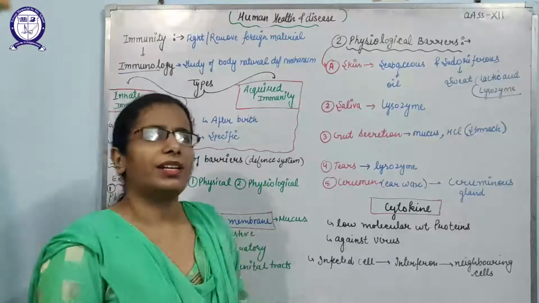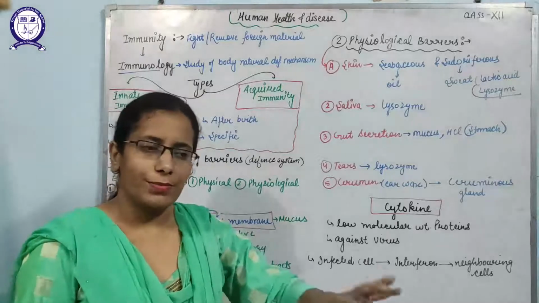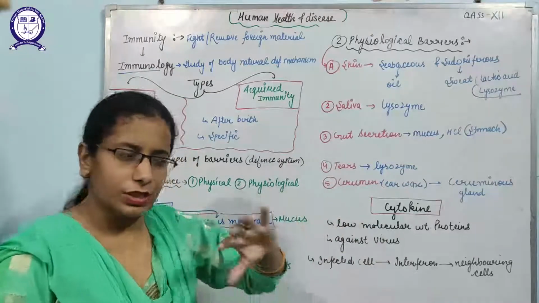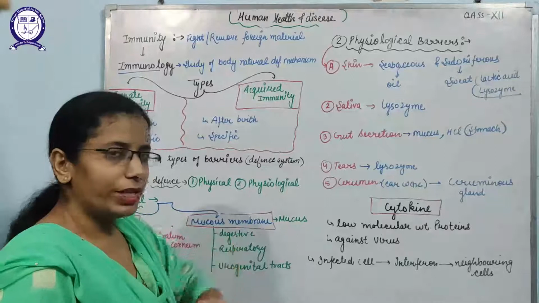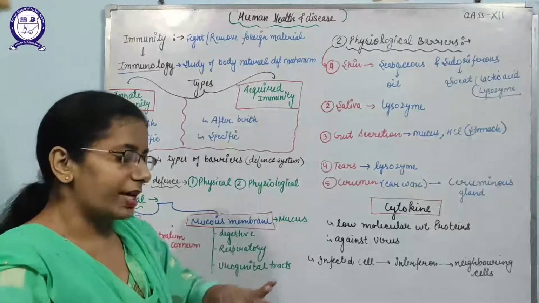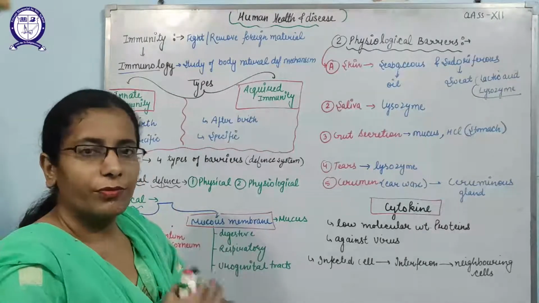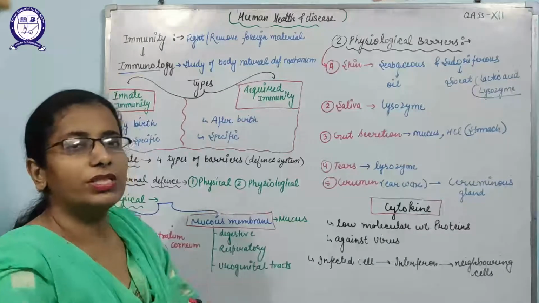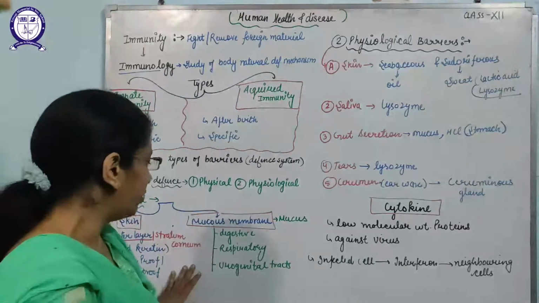It is the first line of defense that comes in contact with the pathogens. That means whenever any pathogen is going to enter the human body, it has to cross the skin. First is the skin, then only it will reach inside. So this is the first line of defense.